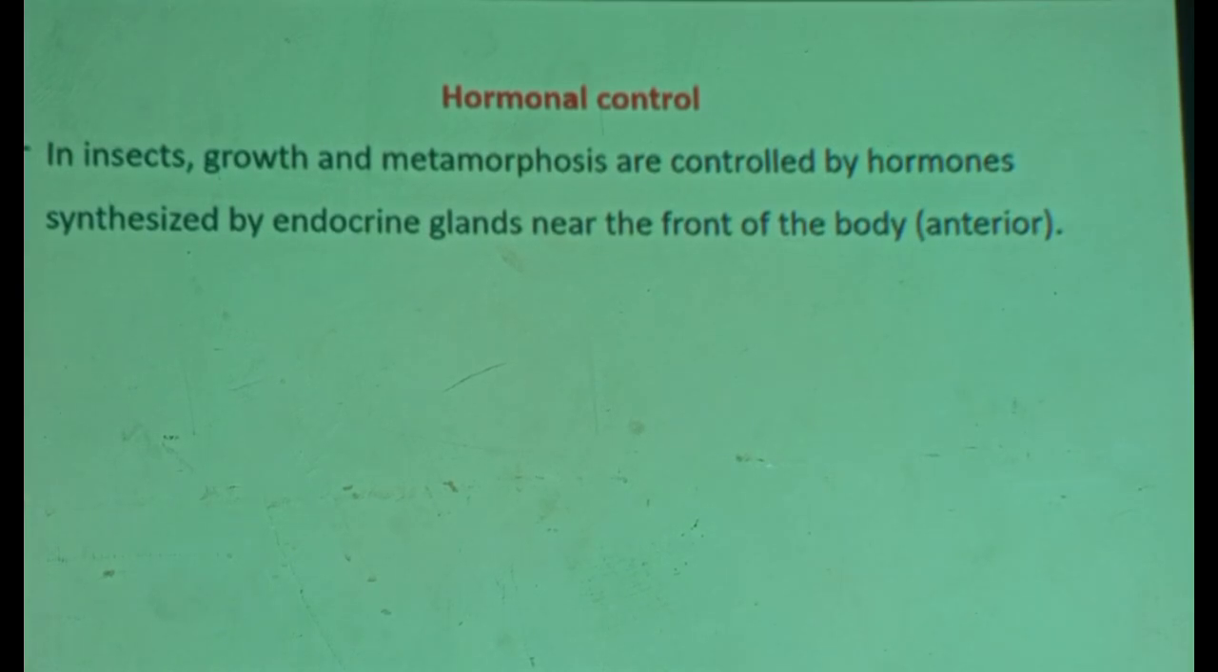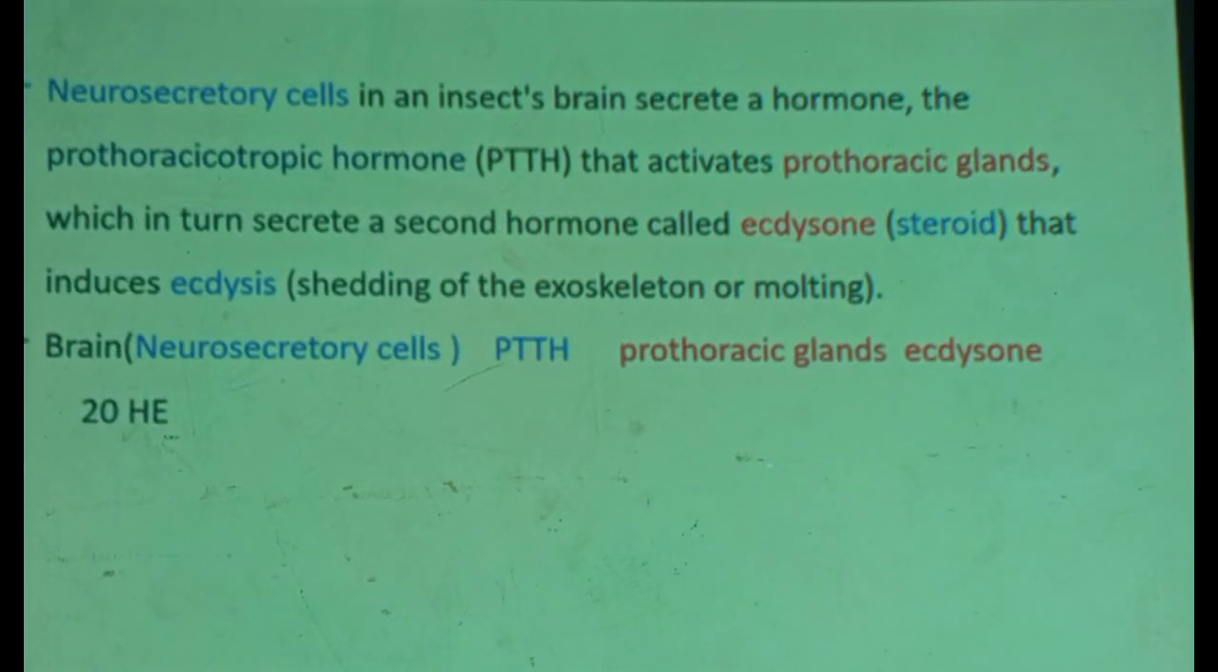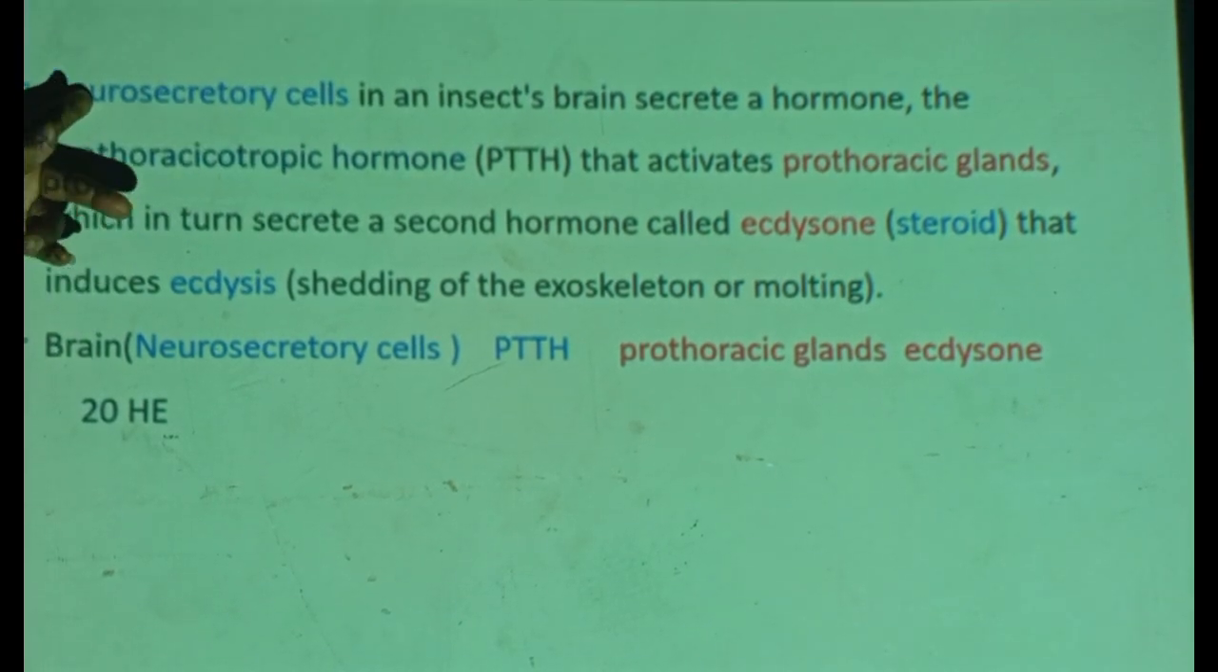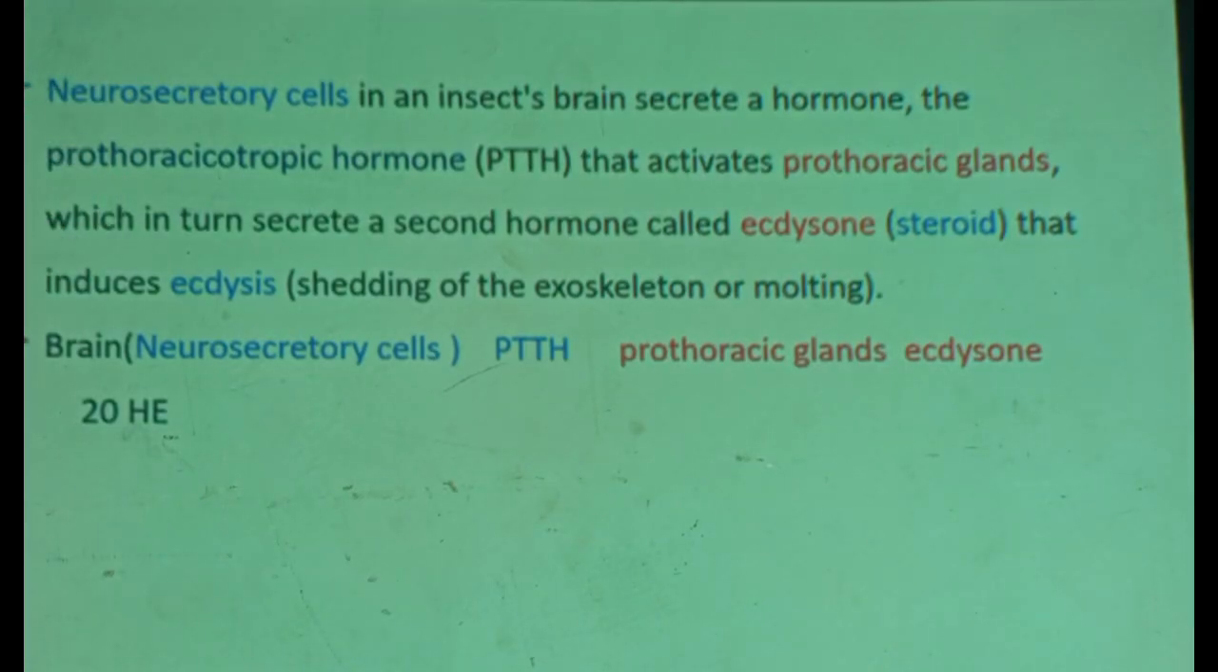Hormones control this growth, change in development. Insect growth and metamorphosis are controlled by hormones synthesized by endocrine glands, which produce hormone and release it into the surrounding fluid or the surrounding blood. Therefore, glands near the front of the body, the anterior, brain, glands in the brain in the case of insects. You see, there are neurosecretory cells in the brain, nerve cells, which are able to secrete hormones. They secrete the